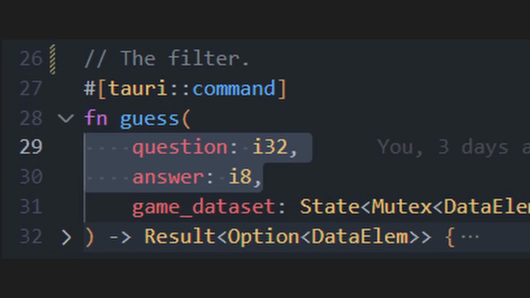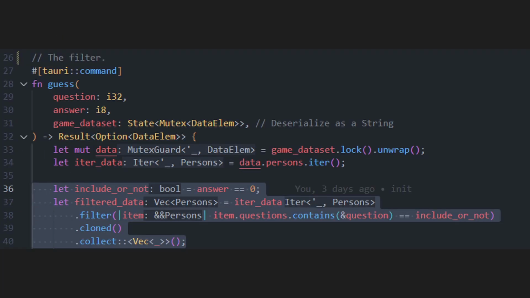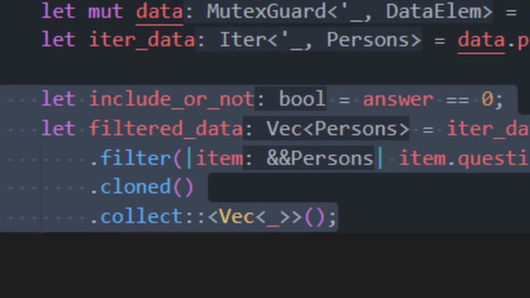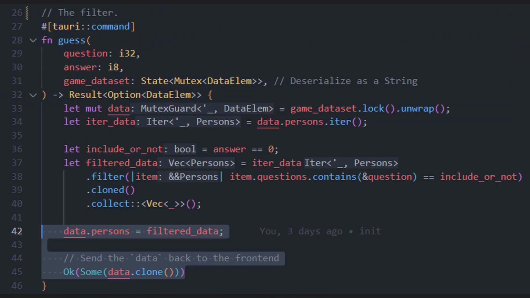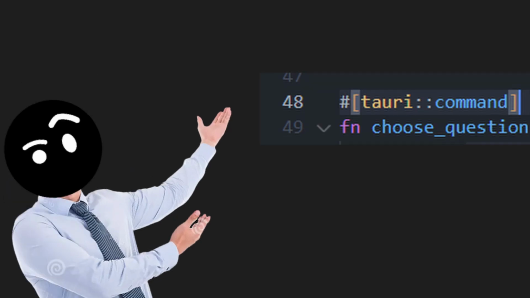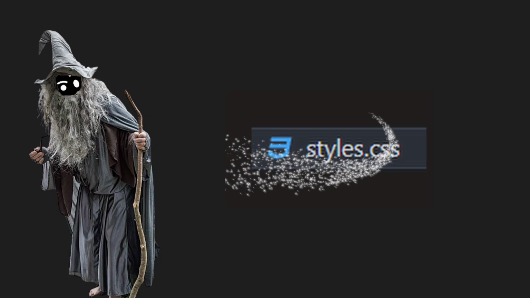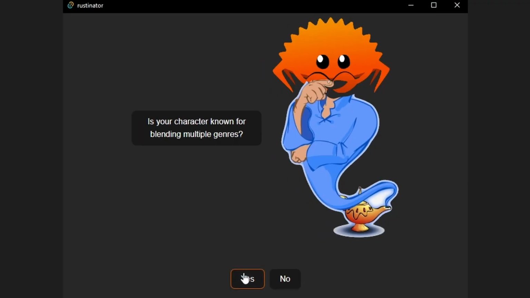After that I made the guess function which will act as a filter. It takes two arguments, question and answer. After that it iterates over the data and filters out items that don't match the question and the answer. And then it saves the current state of the game to the game dataset variable. Next up we have the choose question function, which chooses a question. A little front-end JS magic later and the game partially works now.